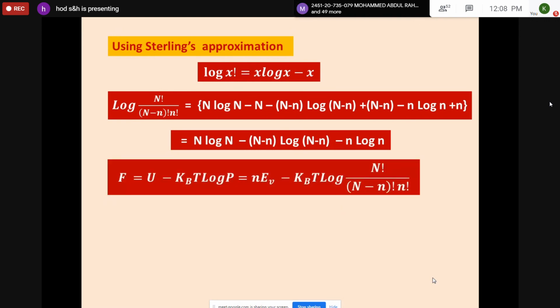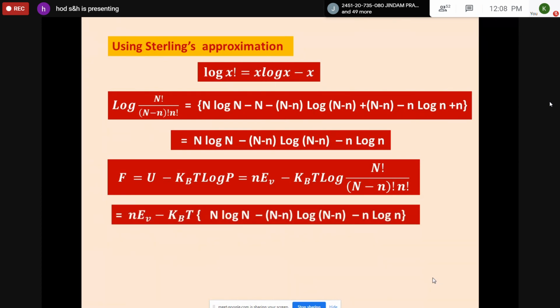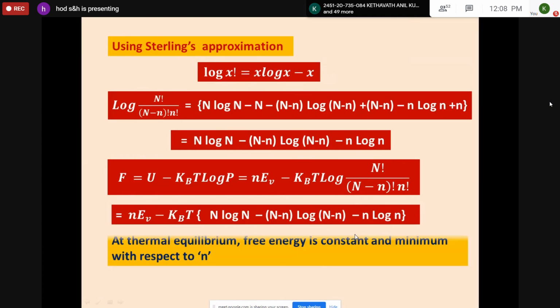This is the expression for Helmholtz free energy, F is equal to nE_v minus k_B T log. Actually, this is the expression. So with this Stirling's approximation, it can be written as nE_v minus k_B T, and the log of N factorial by (N minus n) factorial into n factorial can be written like this: N log N minus (N minus n) log (N minus n) minus n log n.